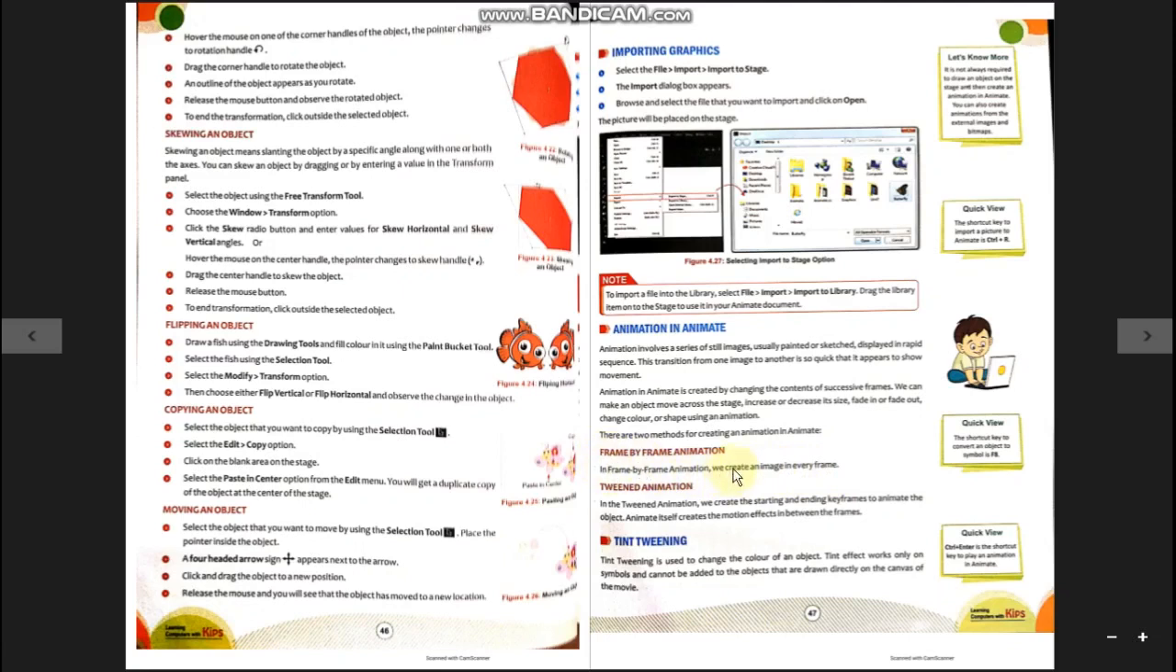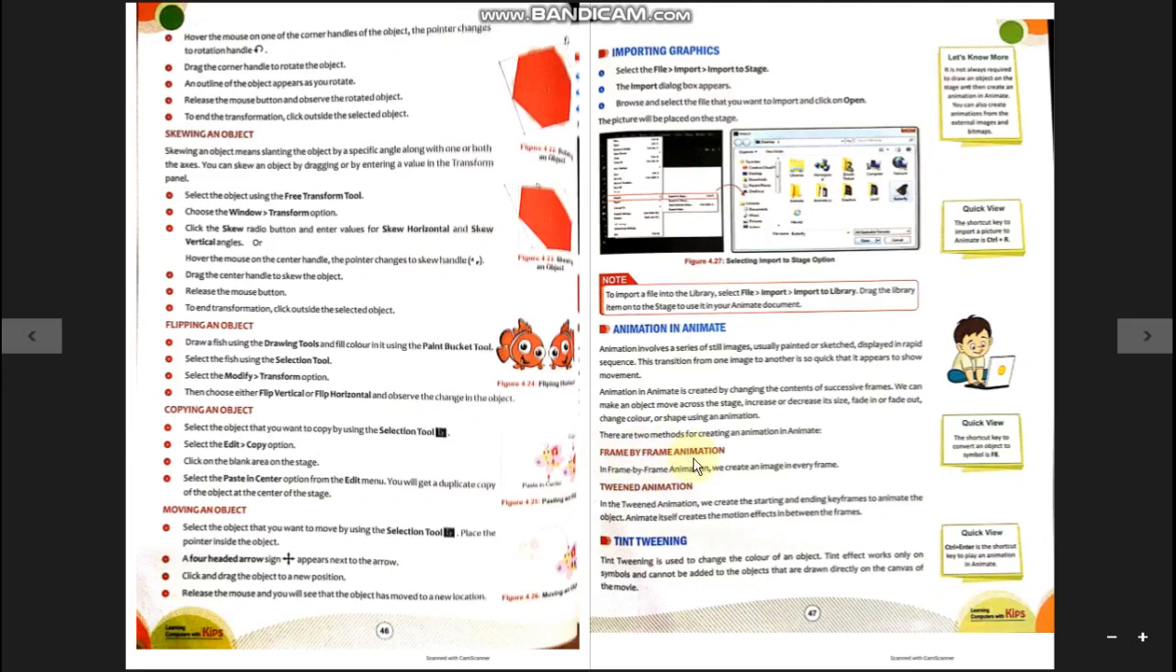In frame by frame animation, we create an image, a drawing, on every frame of the Animate pages. Tweened animation, tweened means changes. In tweened animation, we do not create an image in all the frames. We create the images on the first frame only, that is the starting frame, and the last frame, that is the ending frame. In between, the software itself creates the motion, that is the tweened animation. So tweened animation is the better way to create animations in comparison to frame by frame animation.